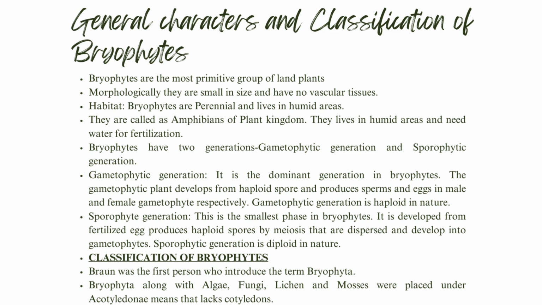Today we will study about general characters and mainly focus on the classification of bryophytes. Bryophytes are the most primitive group of the land plants. Among all the land plants, bryophytes are the most primitive one. Morphologically, अगर इनकी मॉर्फोलॉजी की बात करें, they are small in size and have no vascular tissue. वेस्कुलर टिश्यू में जाइलम एंड फ्लोएम आ जाता है, बट इनमें जाइलम एंड फ्लोएम एब्सेंट होते हैं.